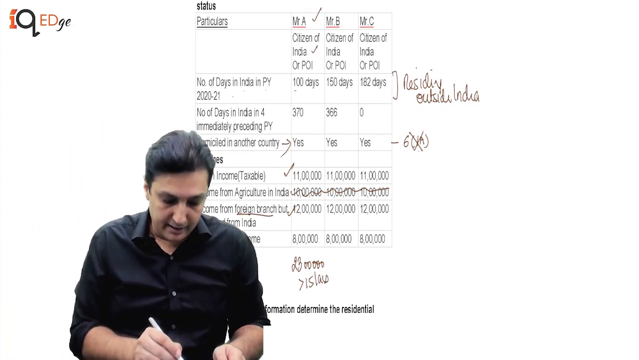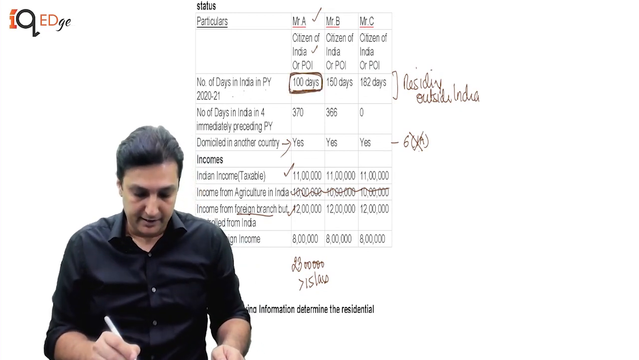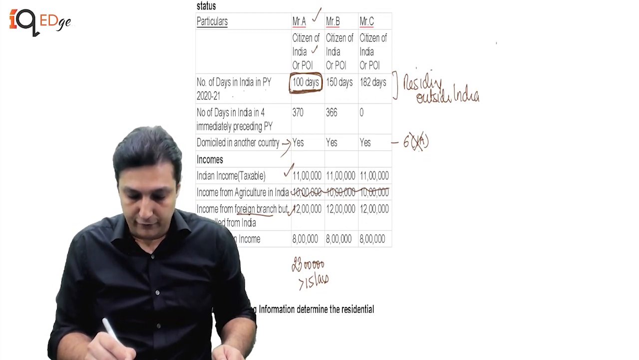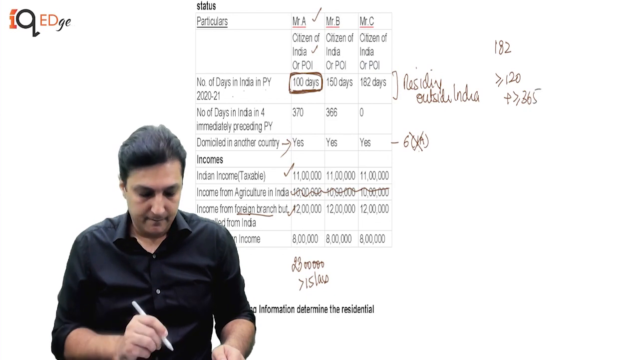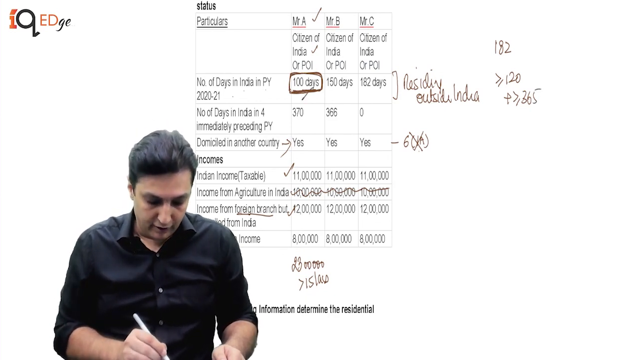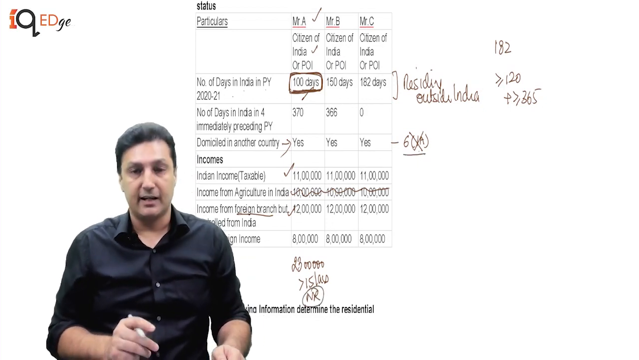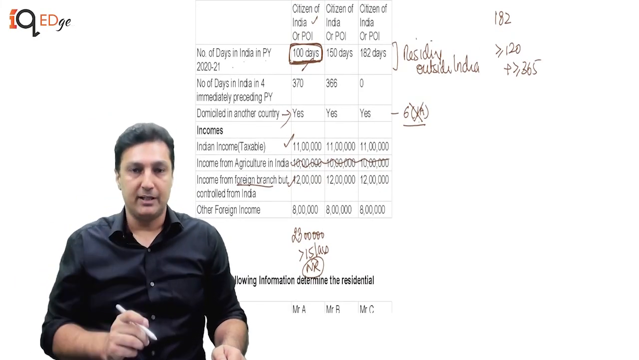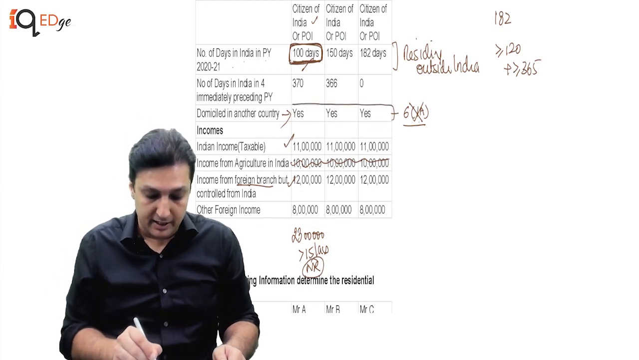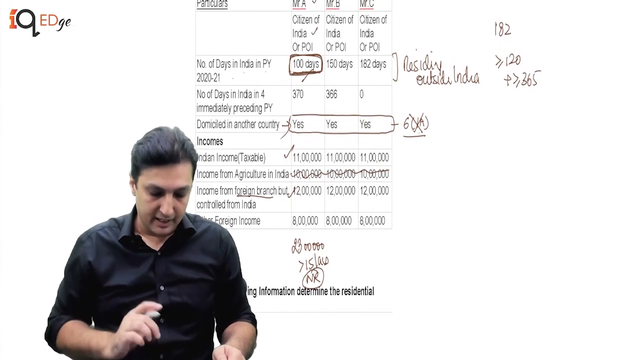Now, he is in India for 100 days, which means this is not fulfilling 182, nor fulfilling 120 plus 365, because 120 is not fulfilled. Therefore, this person becomes a non-resident. Now, my question is, can we cover him by 6.1A and say he's a resident? Answer is no, because 6.1A is not applicable unless you are not domiciled in any other country. This guy is domiciled. Whether he's paying tax or not doesn't matter. Therefore, let's move to the next one.